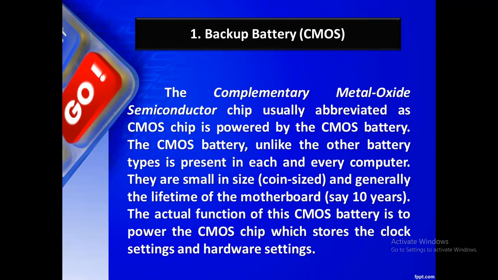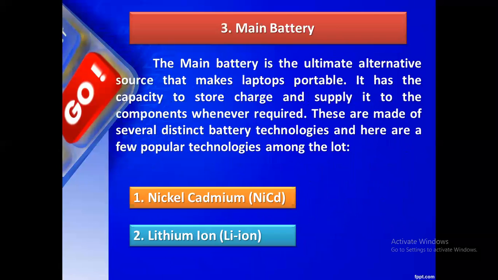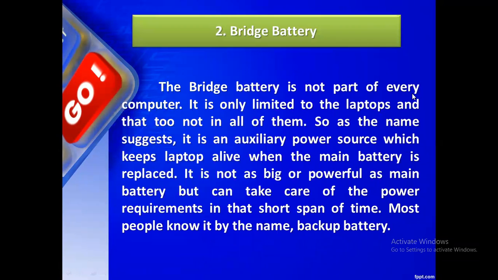Once we install it, we forget about it. That's all. And the next one is the bridge battery. I already said it is not part of the computer; it is limited to the laptop. It is named auxiliary power. Just for the time being we can use it, for a very short span of time. Such batteries are called bridge batteries.